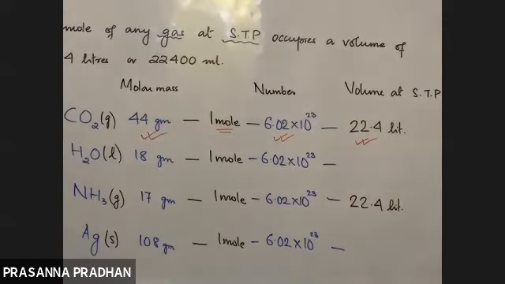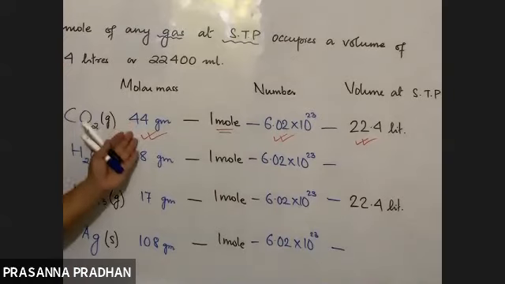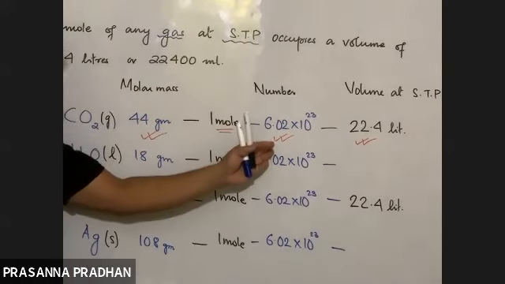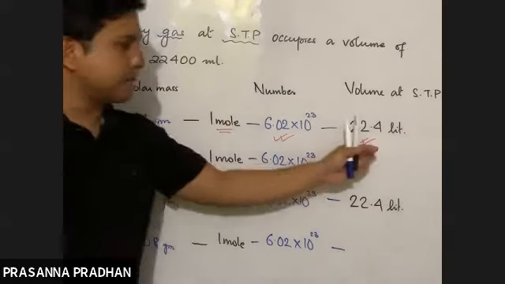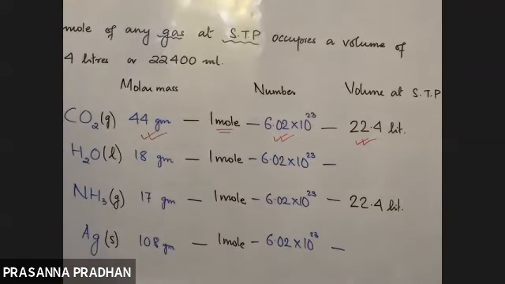That means mole can be expressed in terms of mass, number, or volume. So this is the concept of mole in terms of these 3 parameters.